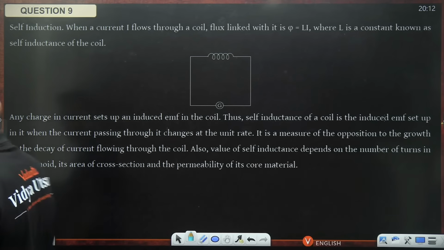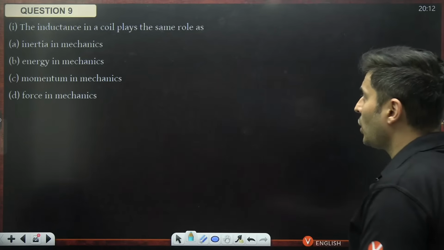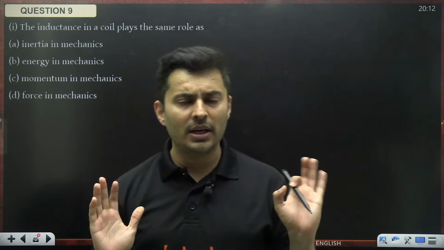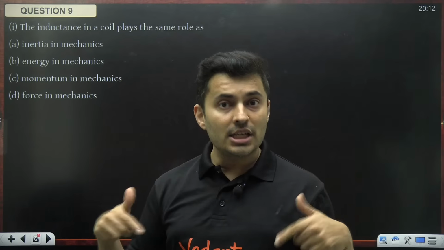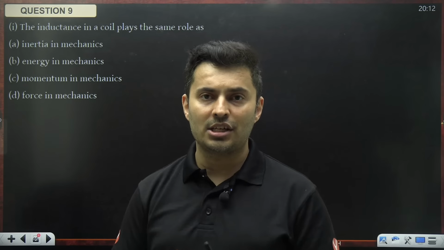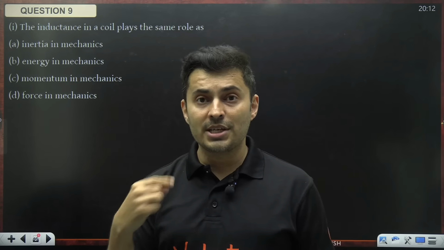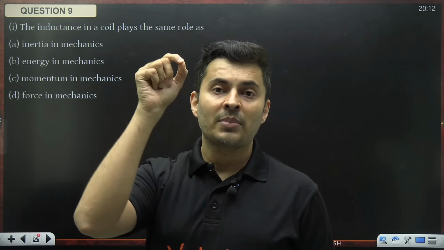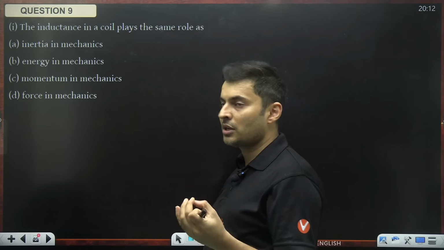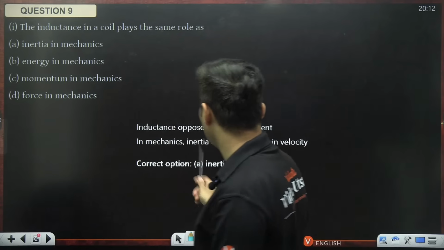Okay, come on, my dear warriors. Figure out the first answer. The inductance in a coil plays the same role. Inductance, what does inductor do? If current is flowing, it doesn't do anything. If current changes, then it opposes that change. It is like an inertia. It's like a moving body will continue moving. But when it tries to change its state of rest, that's when you feel the inertia of the body, resistance to change the state of motion. So it feels like inertia in mechanics, which is option A.